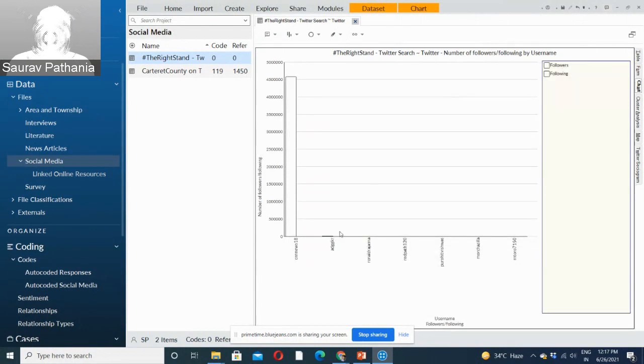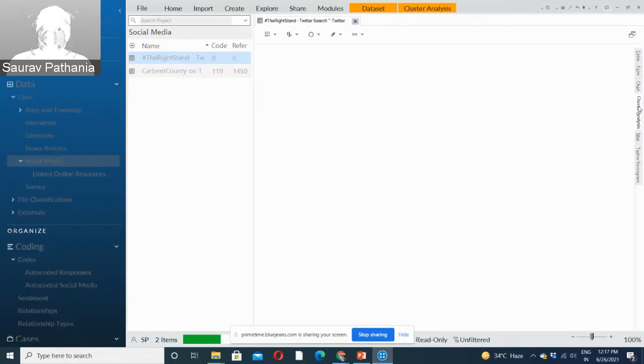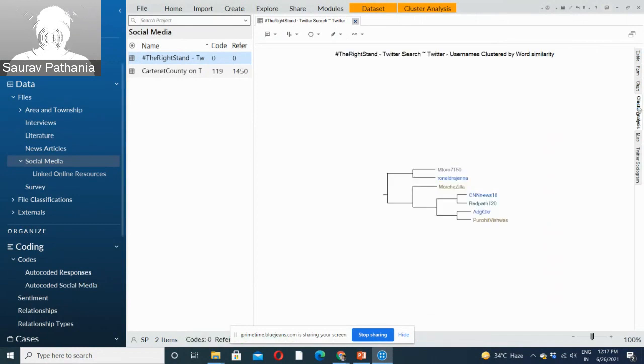So the most number of followers is also CNN News, then followed by ADG and something. So all this thing, right? Then it also shows cluster analysis, the cluster analysis which was created in word frequency, the same cluster analysis. So it is basically username clustered by word similarity, right? So people who are using the same tweets or same words are being clustered together.